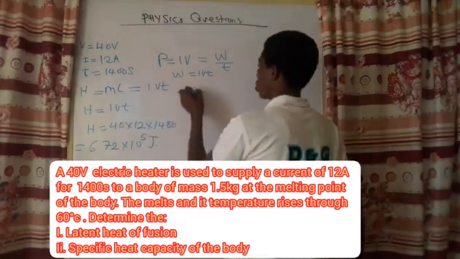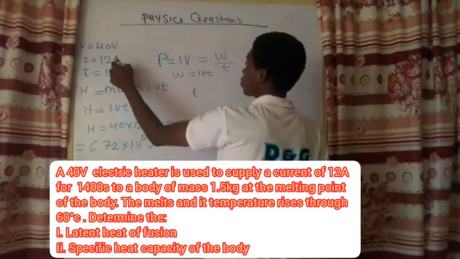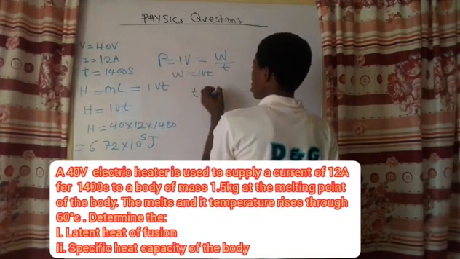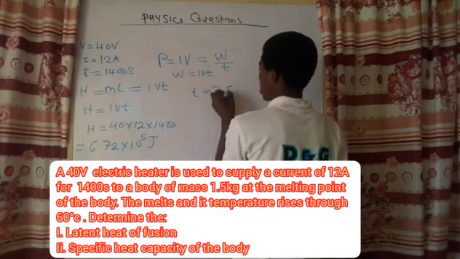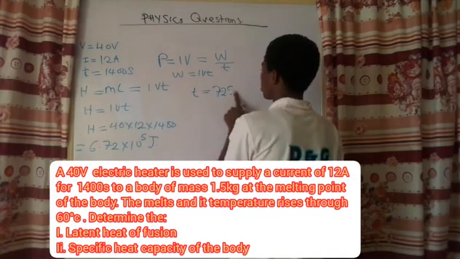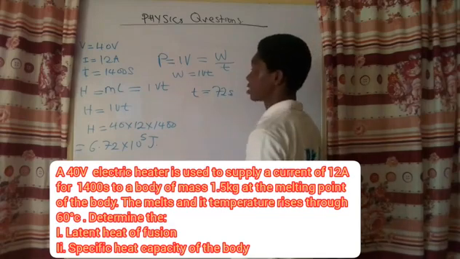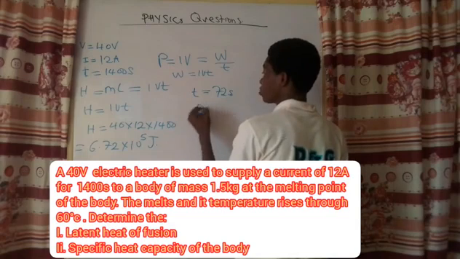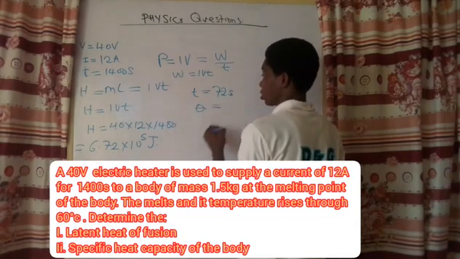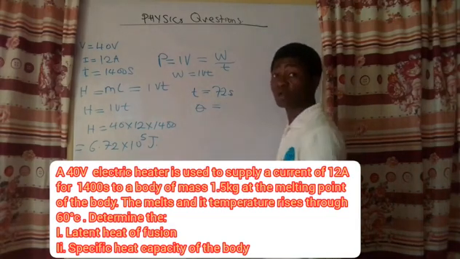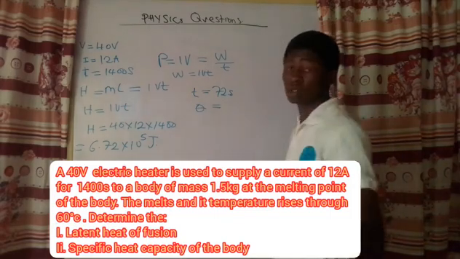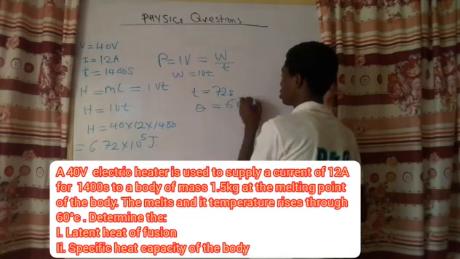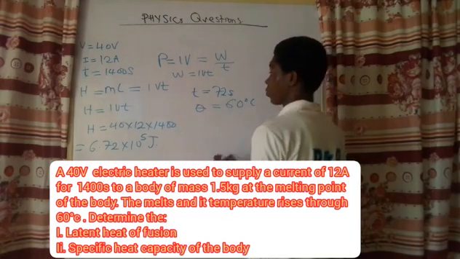So I still apply this current with this very voltage for another 72 seconds. We don't know whether it is from 0, but we know that the temperature rise, theta 2 minus theta 1, is 60 degrees Celsius.